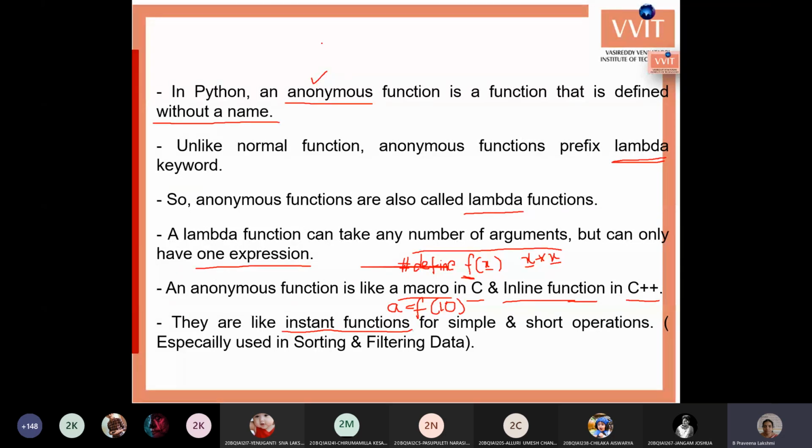Anonymous functions are similar to normal functions, but are created without a name. The anonymous functions are not allotted any memory.